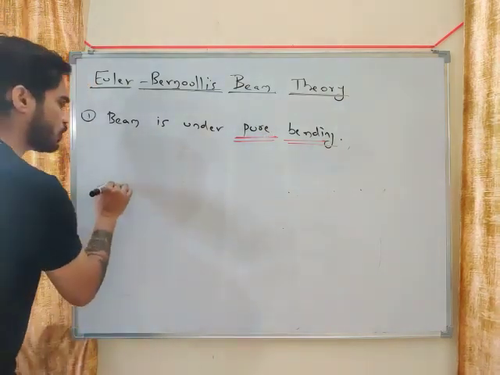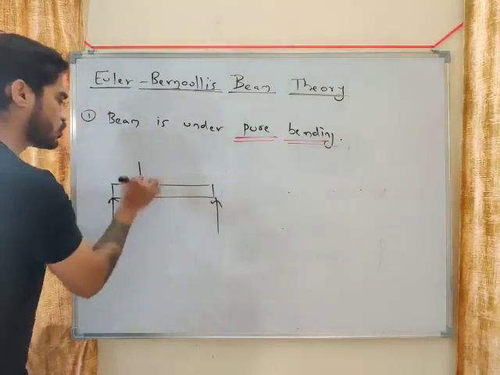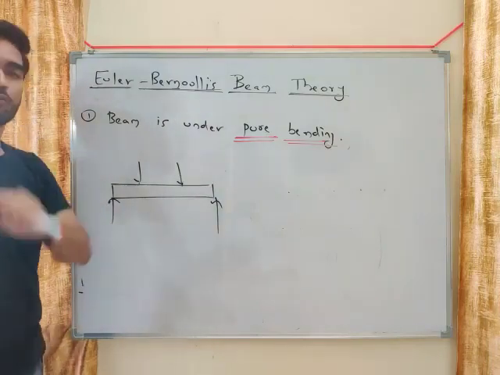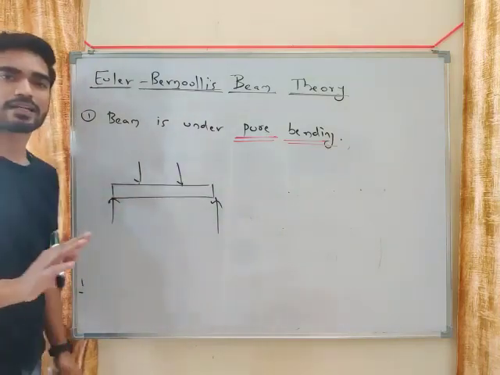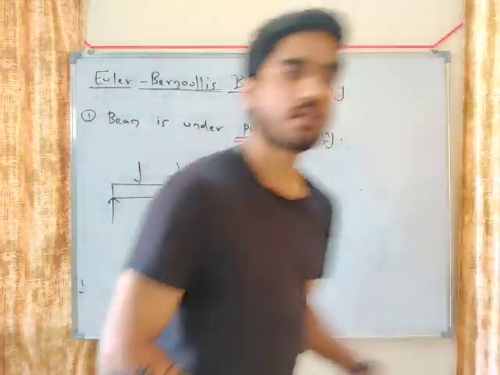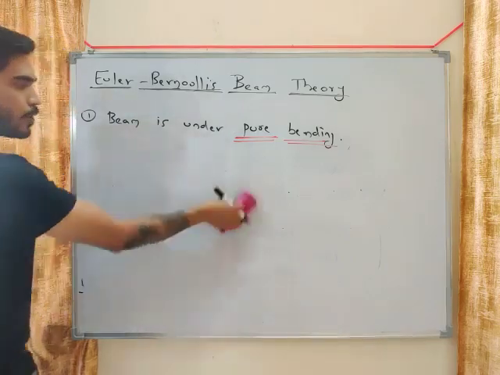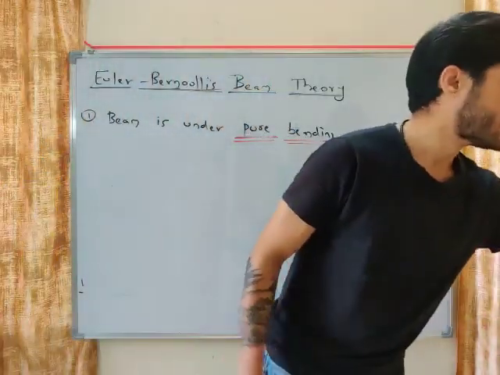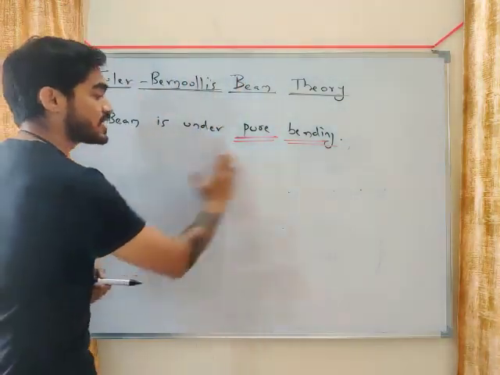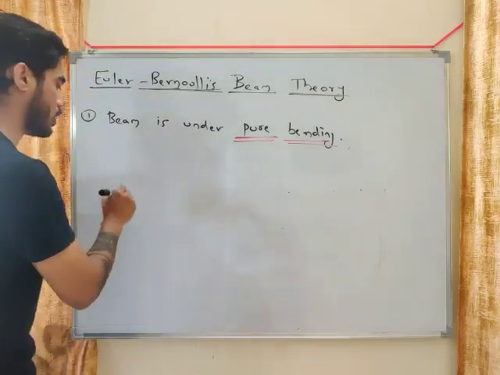Usually in case of beams, we get shear force and we get bending moment, right? Practically there will be shear force and there will be bending moment. But pure bending means there is no shear force. There is only bending moment, and it is constant throughout the cross section.